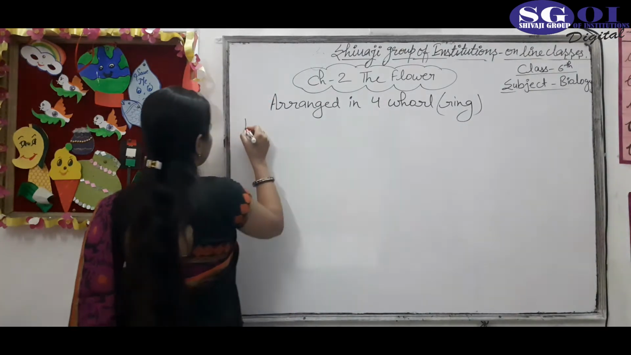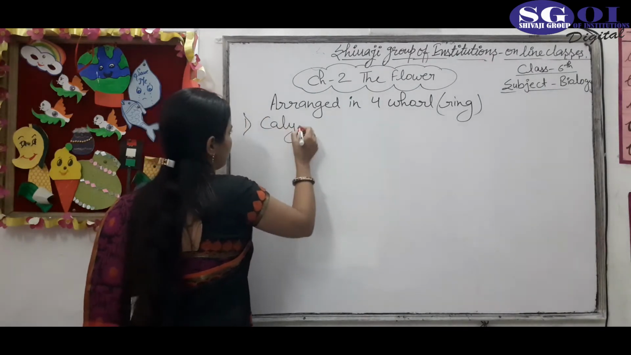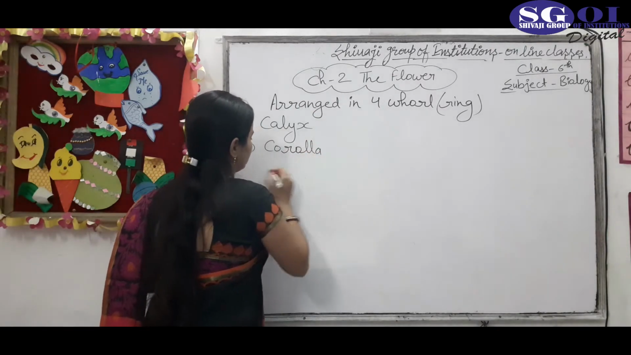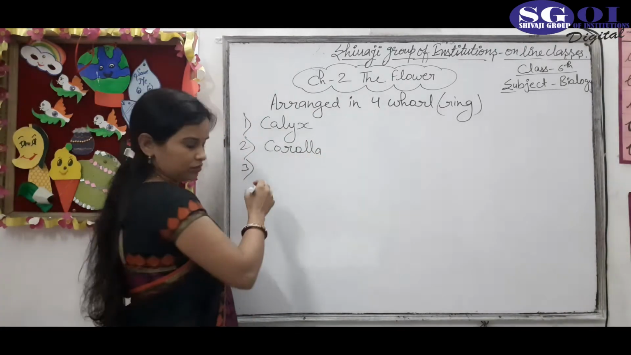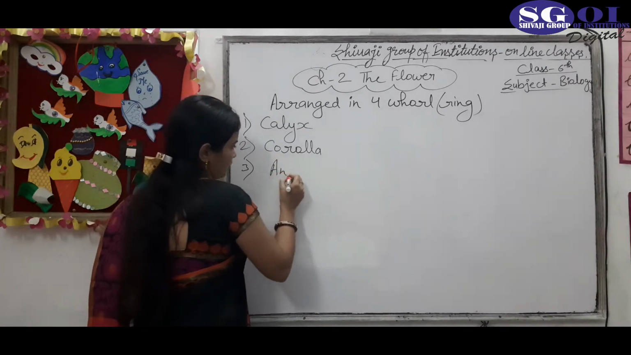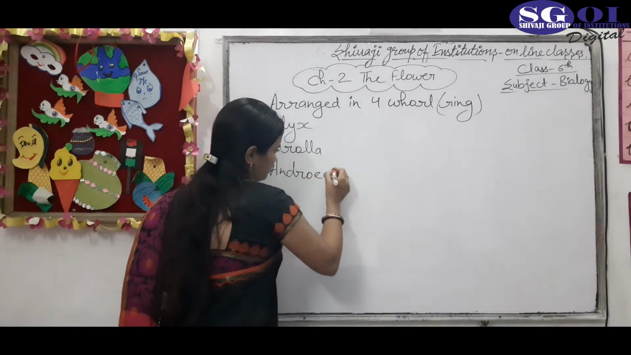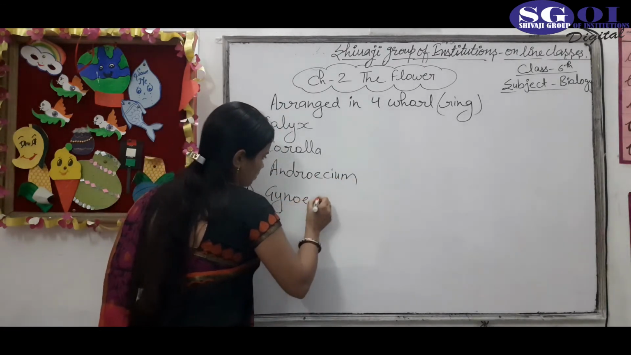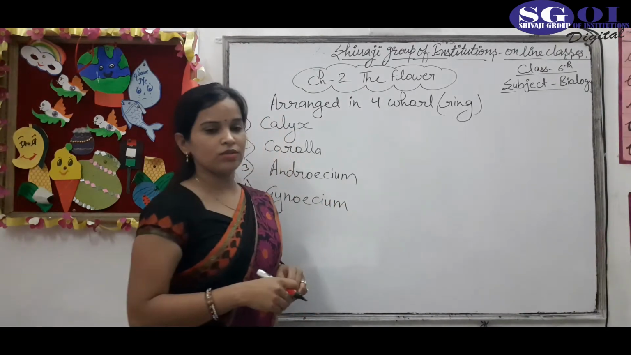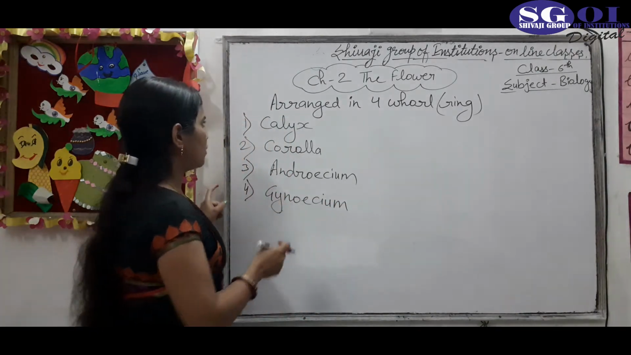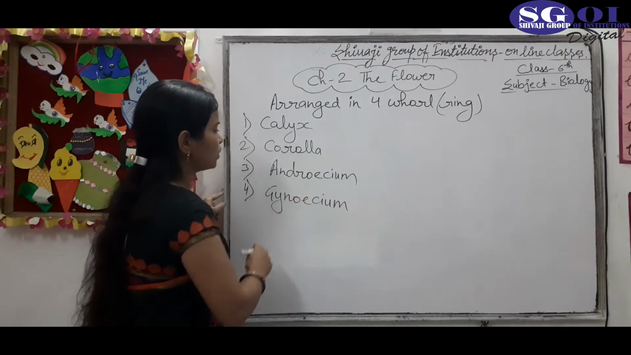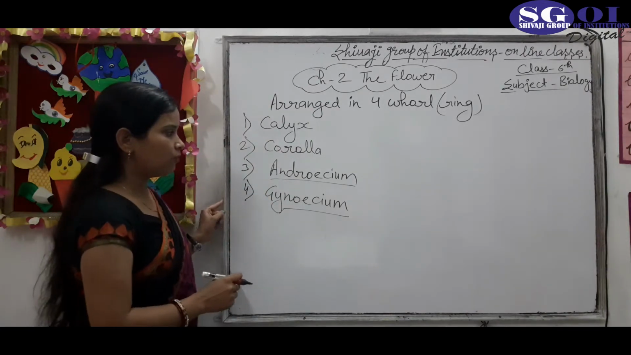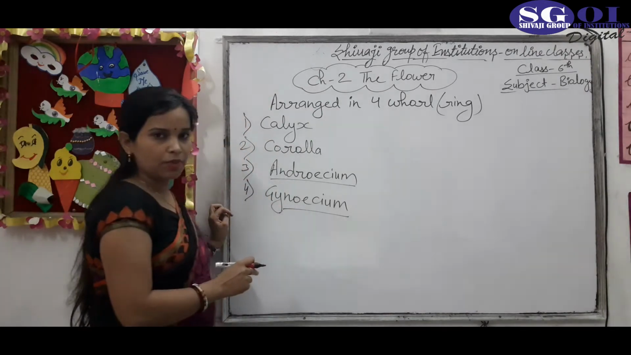First is calyx. Second is corolla. Third is androecium. Fourth is gynoecium. Okay students, there are 4 whorls in a flower: calyx, corolla, androecium, gynoecium. The androecium is the male reproductive part of a flower and the gynoecium is the female reproductive part of a flower.